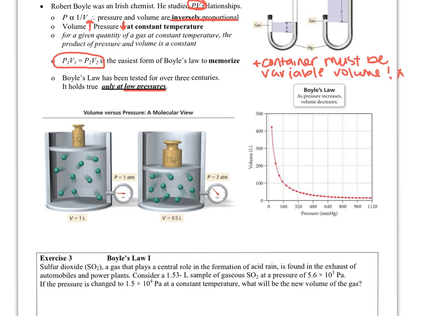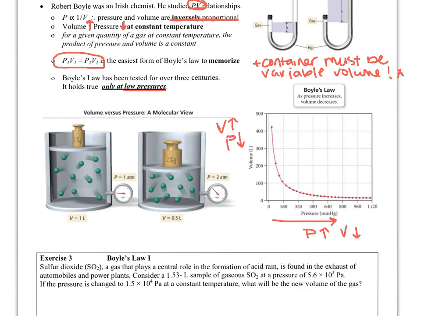All right, over here on the right, we can see the graphical representation of Boyle's Law. As we go this way, we see that pressure is increasing, and as you go that way, you also see volume is getting smaller. Not a lot at that point, but starting initially, right? So when my pressure goes up, my volume goes down, or vice versa. If volume goes up, like we're seeing here, then the pressure must be going down.